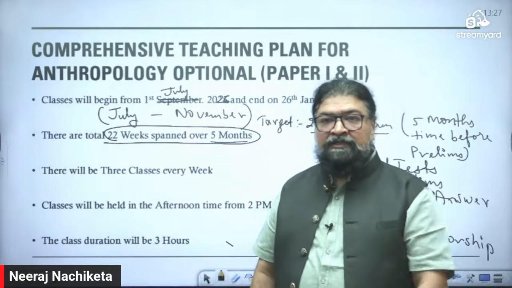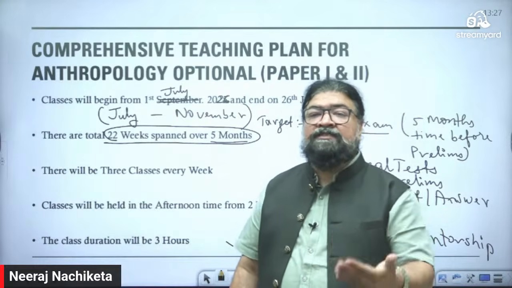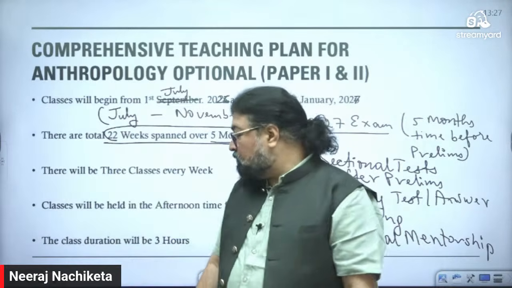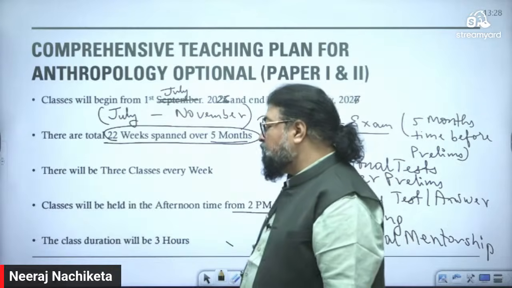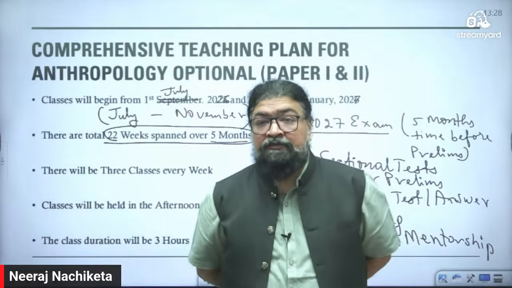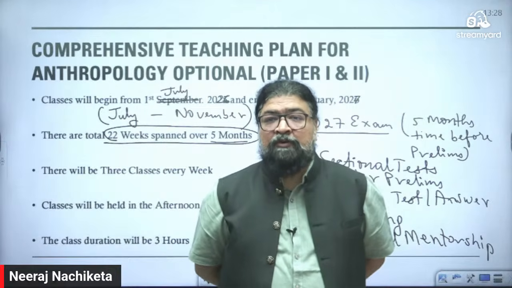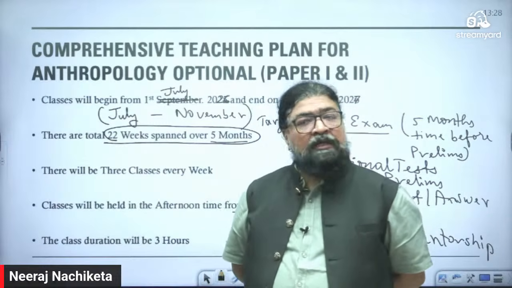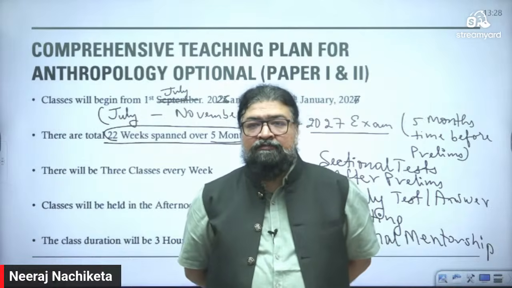The syllabus is very comprehensive, but you can easily cover it fast. Then 3 classes per week, or we may increase the number of classes. We can go from 3 to 5 days. Weekday classes will be there. Classes will be held in the afternoon, either 2 to 5 p.m., or we can go to the night time. Students who are in the evening batch won't be able to attend in the afternoon, so based on the total number of enrollments, we can go for the evening or night time also. But again, that depends on your timetable. We'll work it out.